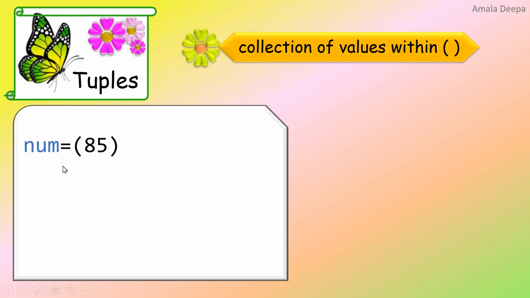Look at this example. num = (85). You would think that I have now created a tuple object num with a single element 85. Let us check the data type of the object num. Print type of num.